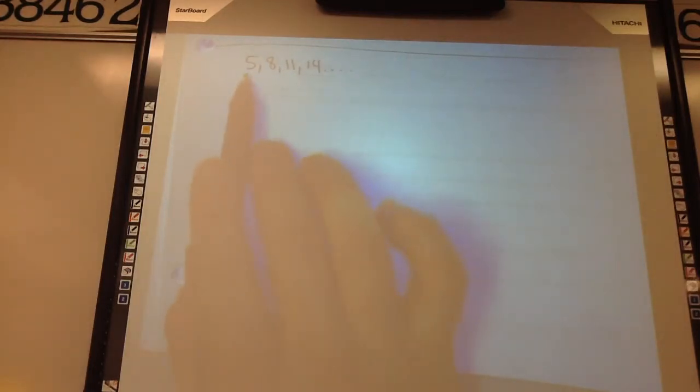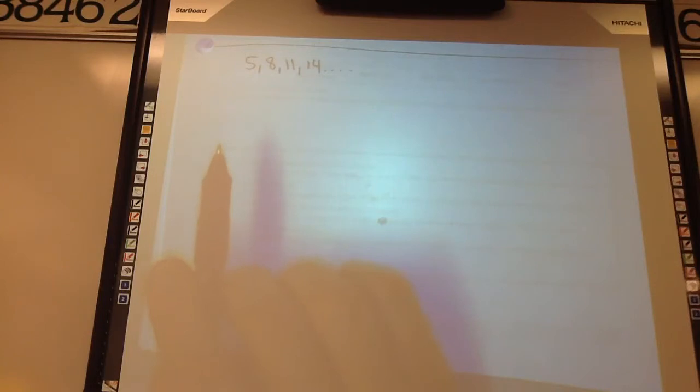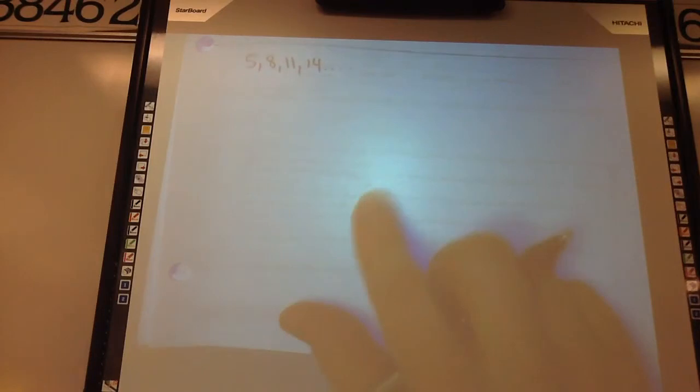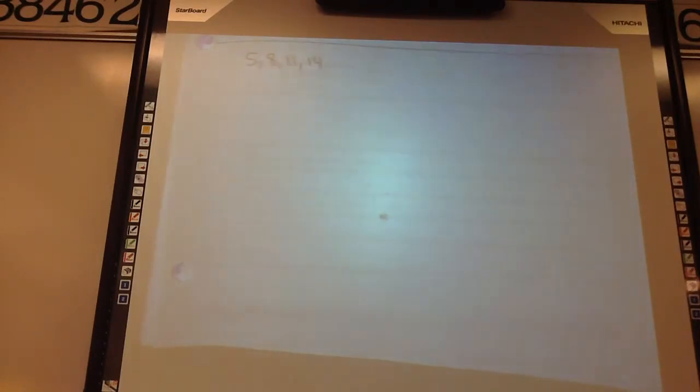This is the first term, the second term, the third term, the fourth term. What would be the 100th term? You do the number times 14, 14 times 100. No, 14 times 3. What are you trying to do here? Create an equation. Create a rule for what's going on here?